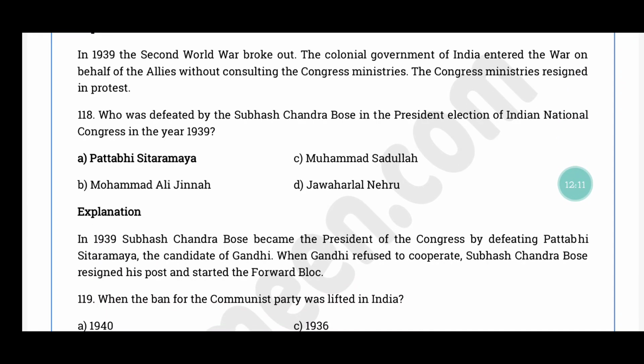Question number 118. Who was defeated by Subhash Chandra Bose in the president election of Indian National Congress in the year 1939? The correct answer is option A, Pattabi Sitaramayya. In 1939 Subhash Chandra Bose became the president of Congress by defeating Pattabi Sitaramayya. Pattabi Sitaramayya was the candidate of Gandhi. So when Gandhi refused to cooperate, Subhash Chandra Bose resigned his post and started the Forward Bloc party.